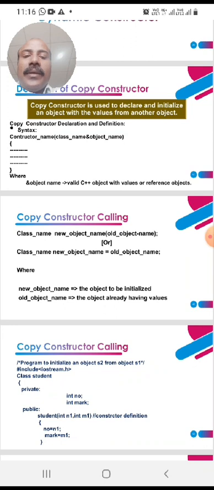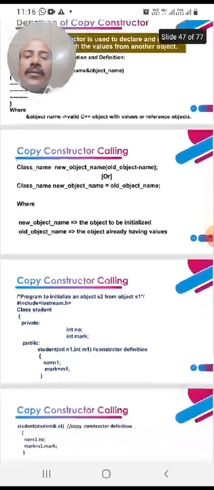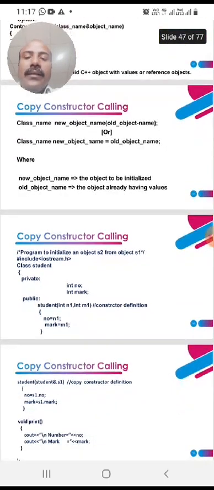This is the syntax for copy constructor calling: class name, space, new object name, within parenthesis the old object name. Or class name, new object name equal to old object name; here we may give the equal to symbol also. The new object name is the object to be initialized, and the old object name is the object already having values.